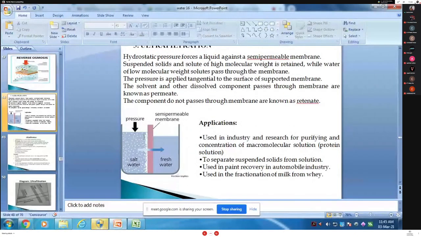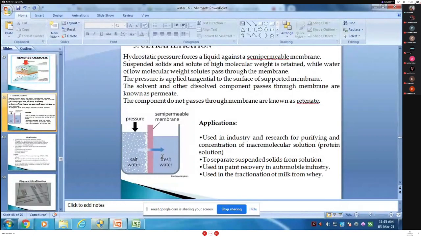One diagram is there. Okay, fresh water and salty water, pressure, semi-permeable membrane. So what happened? It is a membrane filtration in which hydrostatic pressure forces a liquid against a semi-permeable membrane. Then what happened?